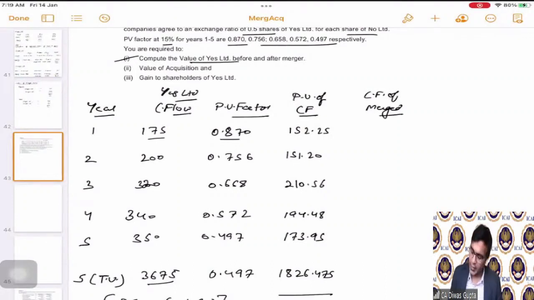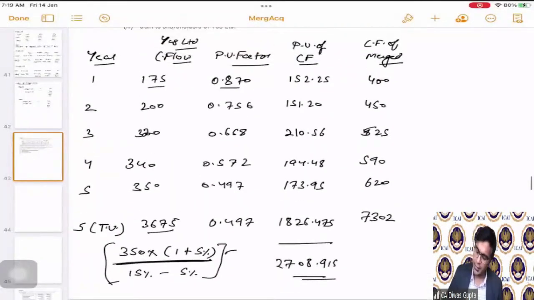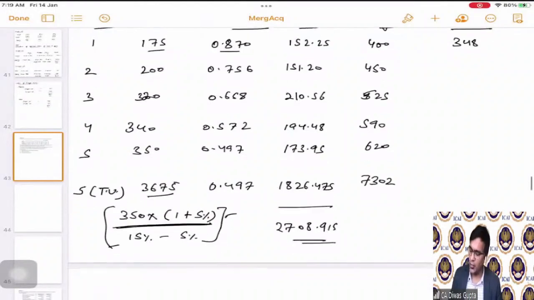Similarly, for the merged entity, cash flow of the merged entity is 400, 450, 525, 590, 620, and 7302. Okay. So here it comes as present value of cash flows 348. So I'm just writing how we calculated this 7302 as well.